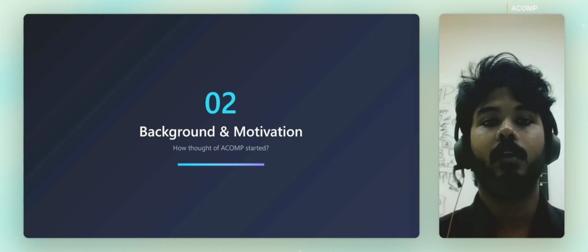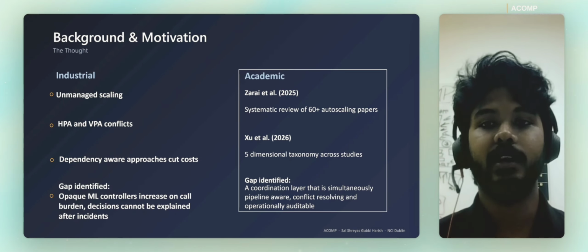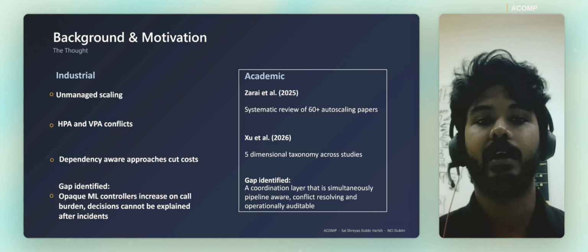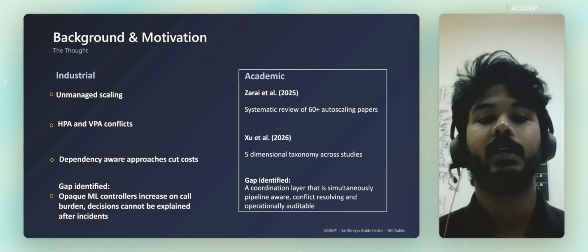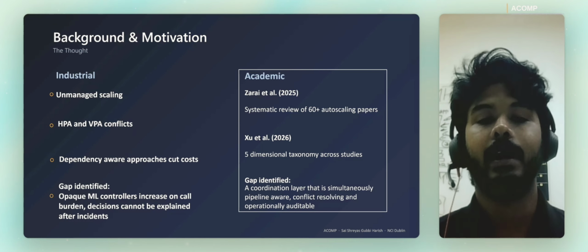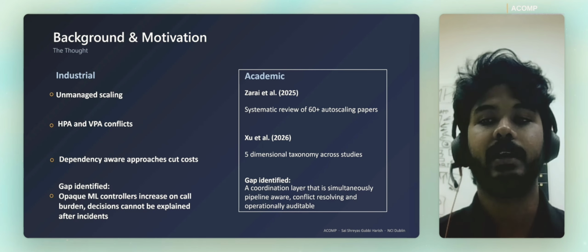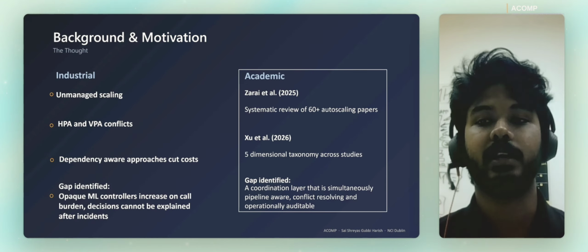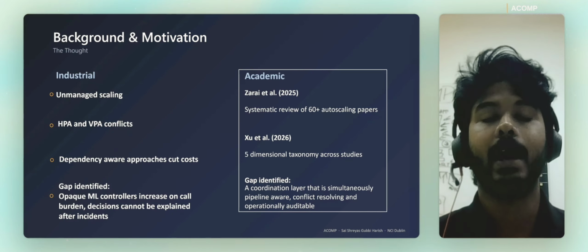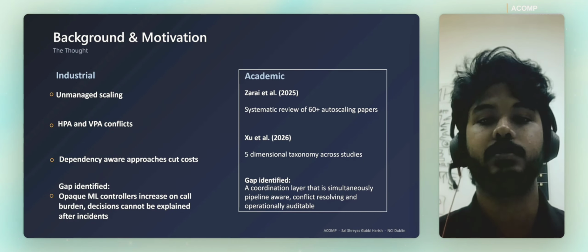So, how did I get the idea of ACOMP? It came from two reasons mainly. Academically, research papers like Zarai, who reviewed over 60 autoscaling papers, found no operational explainability, and the Zeus taxonomy found pipeline-level coordination isn't even a category. And dependency-aware approaches, when they exist, can cut costs and latency. And then industrially, unmanaged scaling cascades elevate latency during spikes, and HPA-VPA conflicts cause thrashing and wasted compute. So the gap was very clear: a need for a layer that's pipeline-aware, conflict-resolving, and auditable all at once.